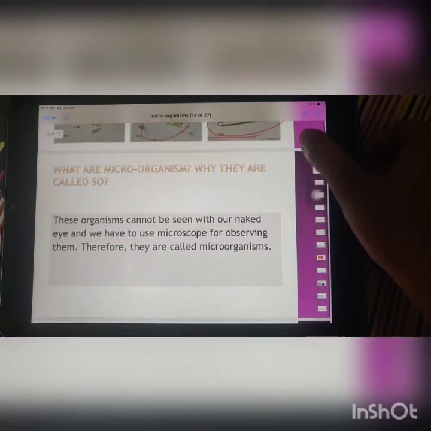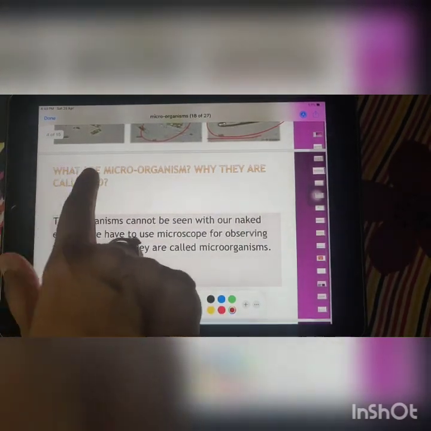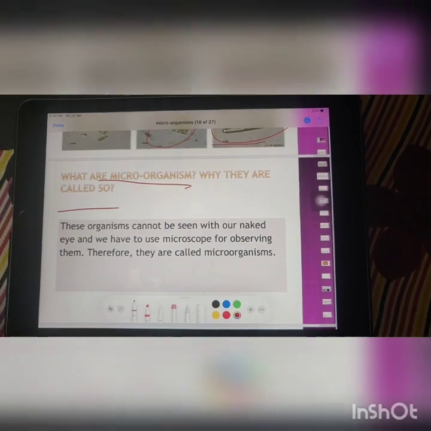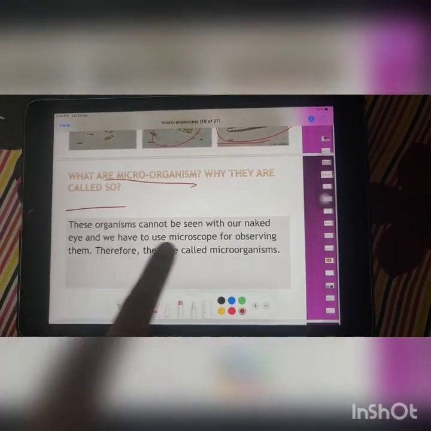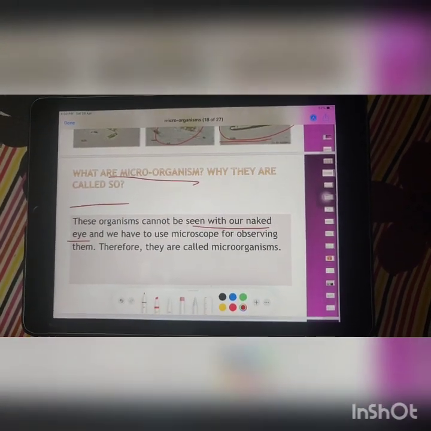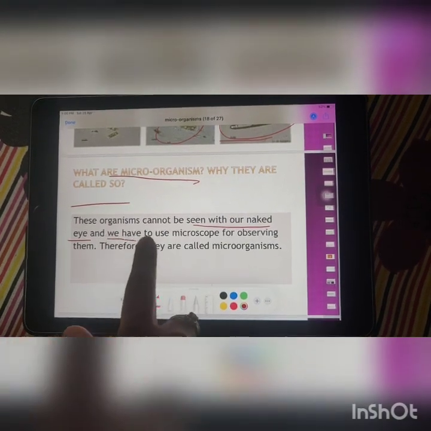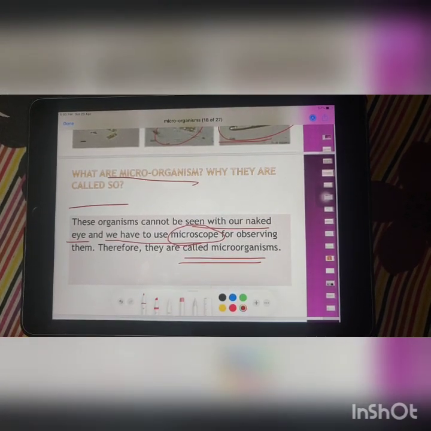As the name of the chapter is microorganisms, let us understand what microorganisms are and why they are called so. These organisms cannot be seen with naked eyes. Naked eye means without any use of instrument we cannot see them. So we have to use a microscope to observe them. That is why they are called microorganisms.